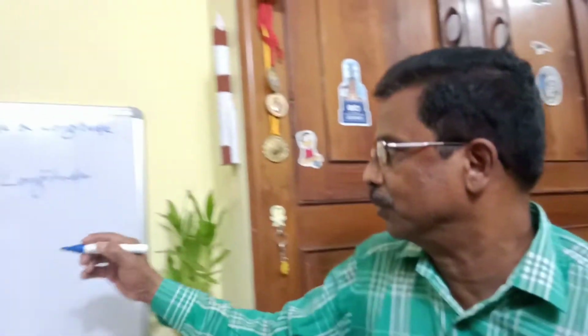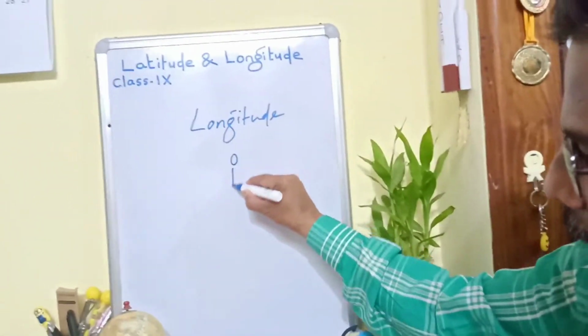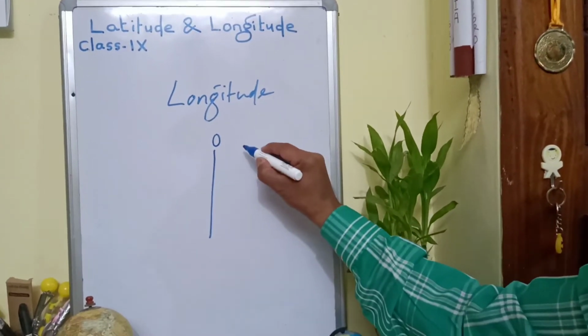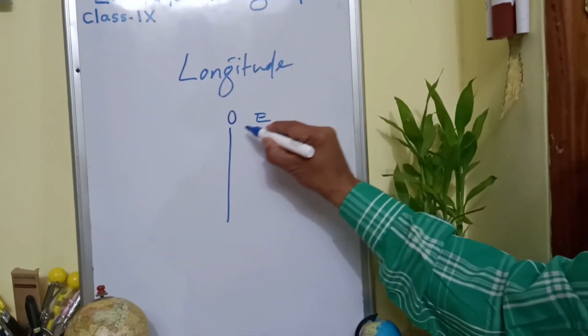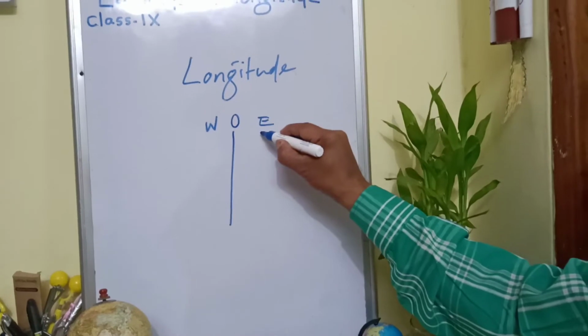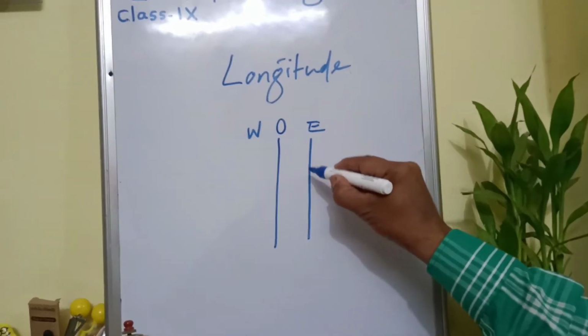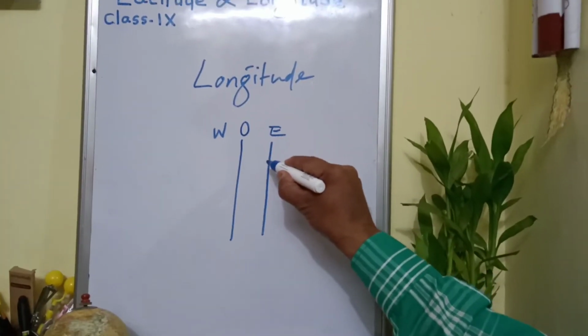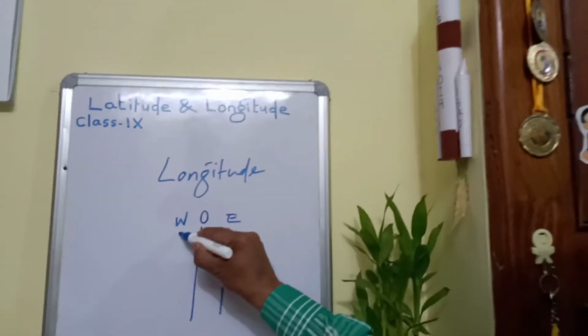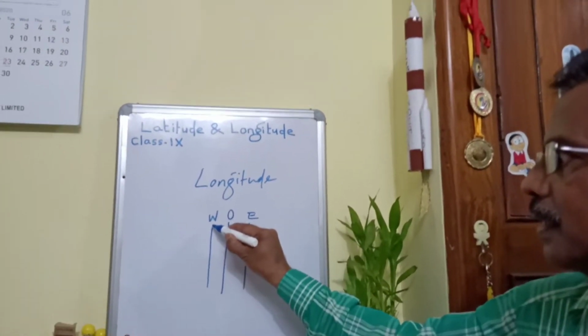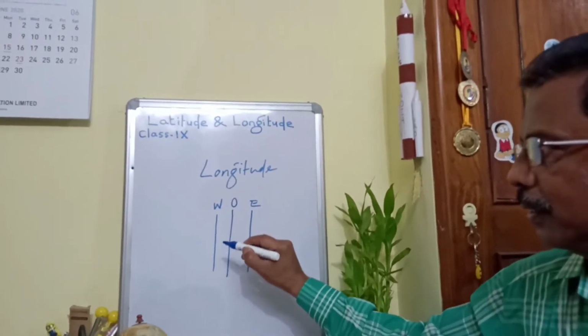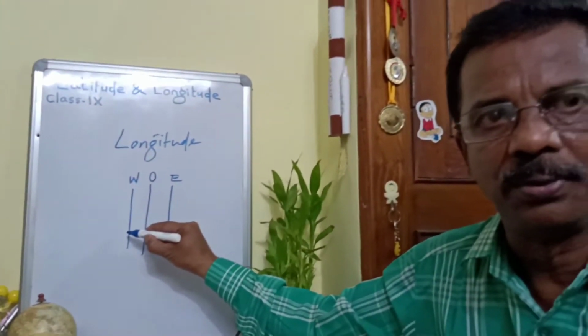Now children, what is longitude? Longitudes are the imaginary lines of angular distance east or west of the prime meridian. Look at this illustration. This is the prime meridian, 0 degree longitude, and this side is east and that side is west. Now I develop this line, and this line is plotted to the east of the prime meridian, so it is east longitude. Similarly, I draw another line, and that is seen on the west of the prime meridian. Clear? And this is west longitude.